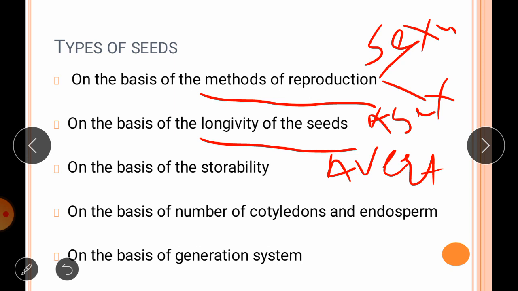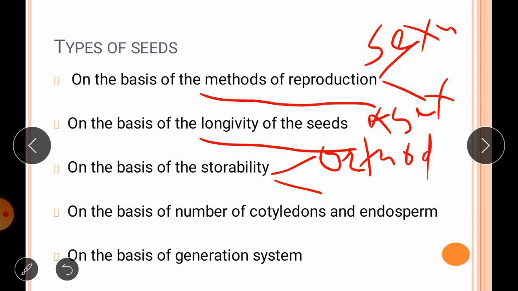Then the next one, on the basis of storability. This classification is given by the scientist Roberts in 1973, and he classified seeds as per their storage life into two types, that is orthodox seeds and recalcitrant seeds. So as per storability there are two types, that is orthodox seed and recalcitrant seed.